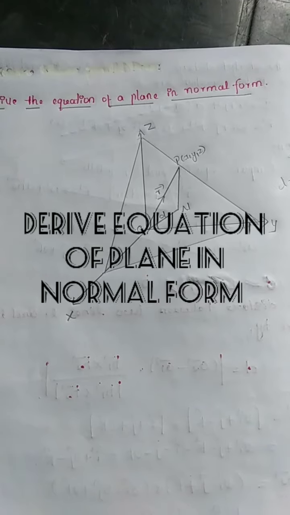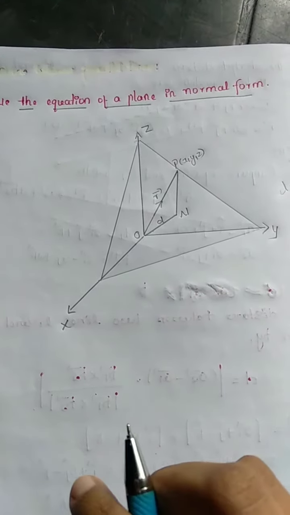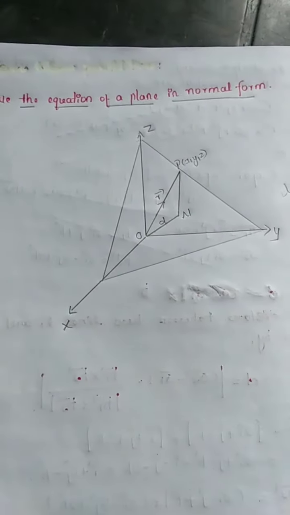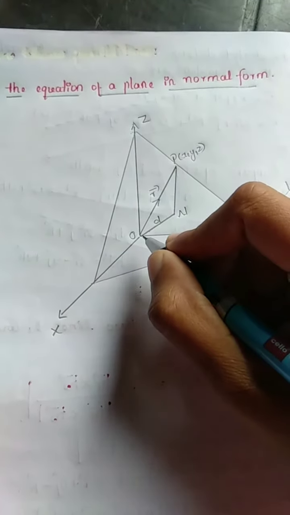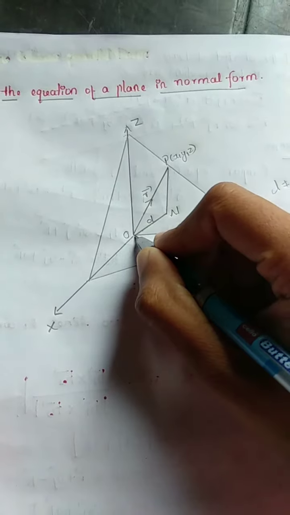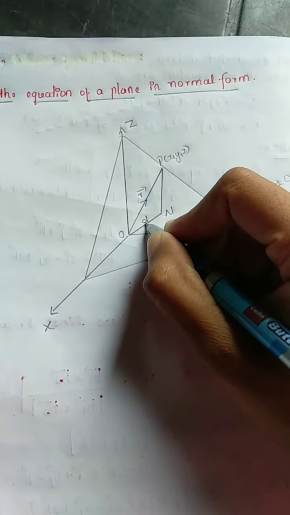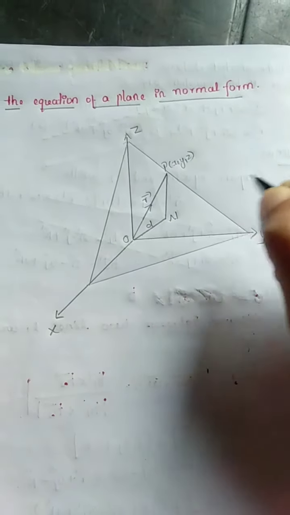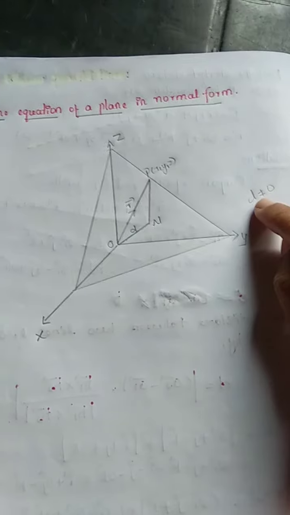Derive the equation of a plane in normal form. Consider three-dimensional x, y, z, and in that consider one plane whose perpendicular distance from the origin is d, where the perpendicular distance from the origin d is not equal to 0.